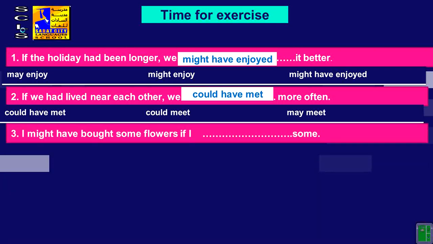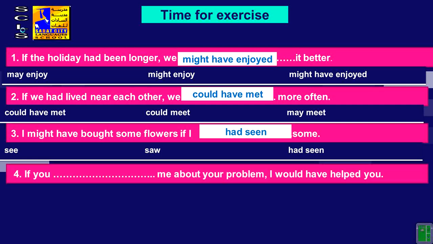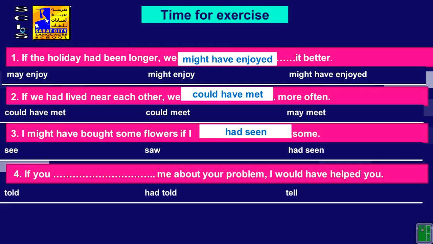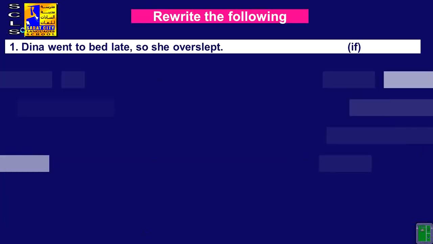Number 3, I might have bought some flowers if I blank some. If I, what comes after if here? Yeah, if I had seen. Number 4, if you blank me about your problem, I would have helped you. If you had told me. Exactly. Super. Number 5, we might have gone to the zoo if the weather blank nice. What's the answer? It is had been. Exactly.